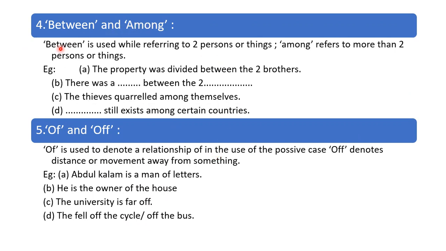Between and among. Between is used while referring to two persons or things. Among refers to more than two persons or things. The property was divided between the two brothers. So, between is used when there are two people or two things.